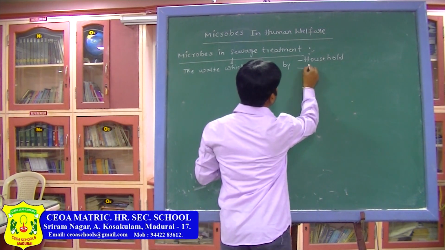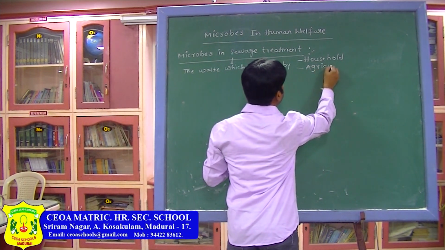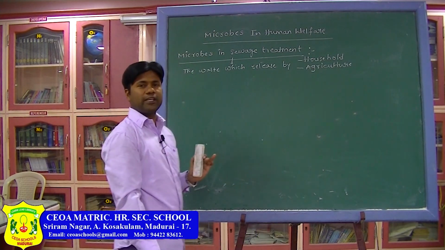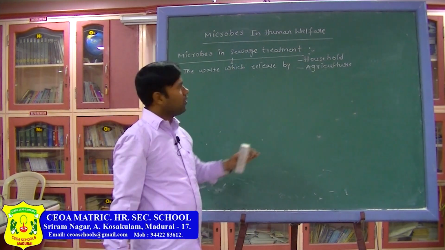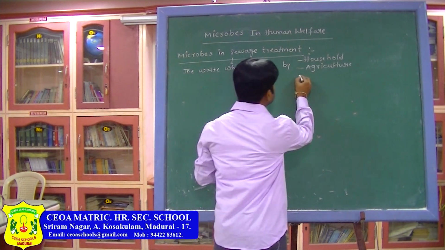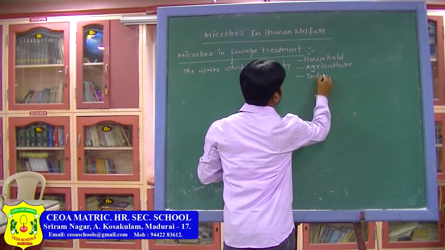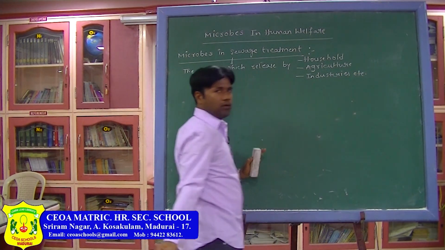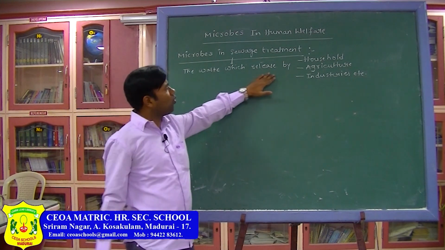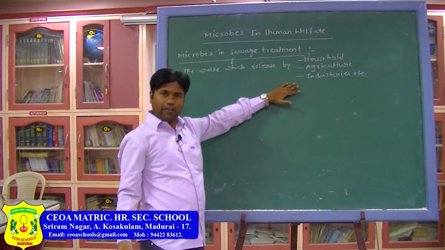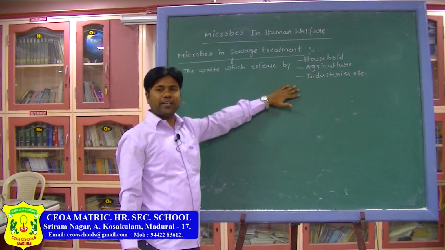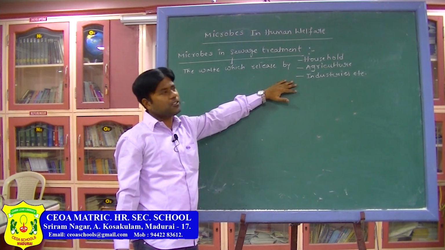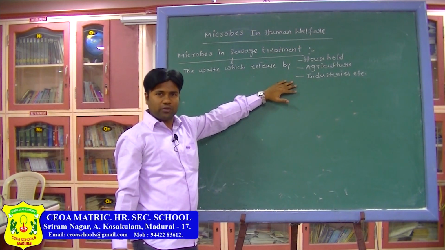Next, from agriculture, we use different types of pesticides and insecticides, due to which the water is contaminated or polluted. So that waste. Next, industries and so on. Usually household, agriculture, industries, pharmaceutical companies, restaurants, etc. are written, because in many various places we are releasing sewage water.